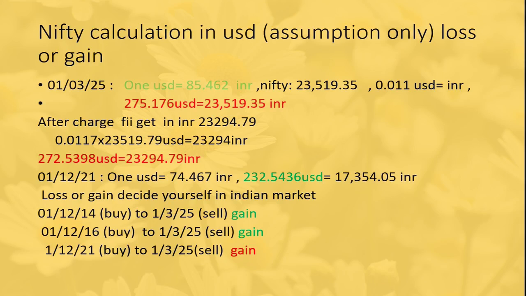Now we compare the USD obtained in 2025 with the USD obtained in 2021. In 2025, 272.539 USD has been received. In 2021, 232.54 USD has been received. Now decide for yourself whether the FII is in loss or gain.